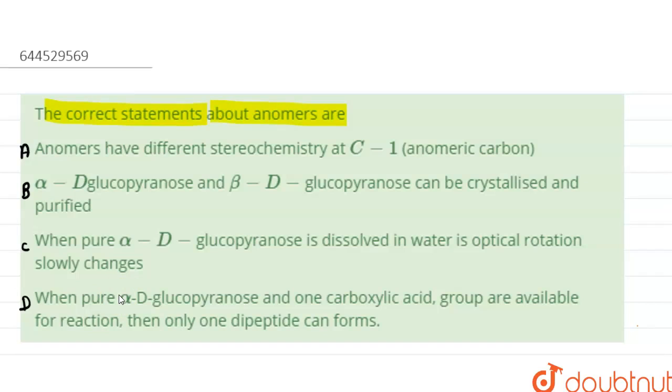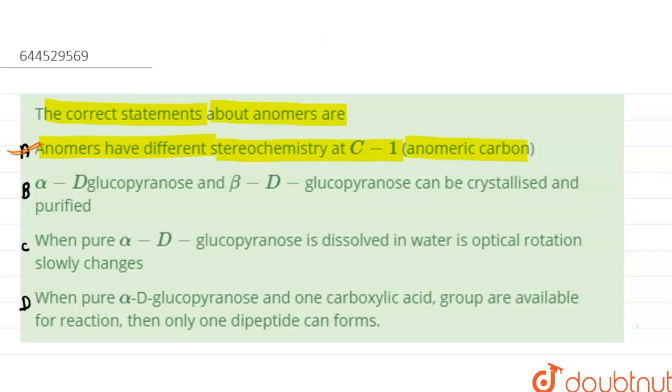The question is: the correct statements about anomers are. So let us consider each and every statement. The first statement is anomers have different stereochemistry at C1, which is called the anomeric carbon. It is the correct statement, because in the anomeric compounds, the stereochemistry at the C1 carbon differs. The rest of the molecule remains as it is.